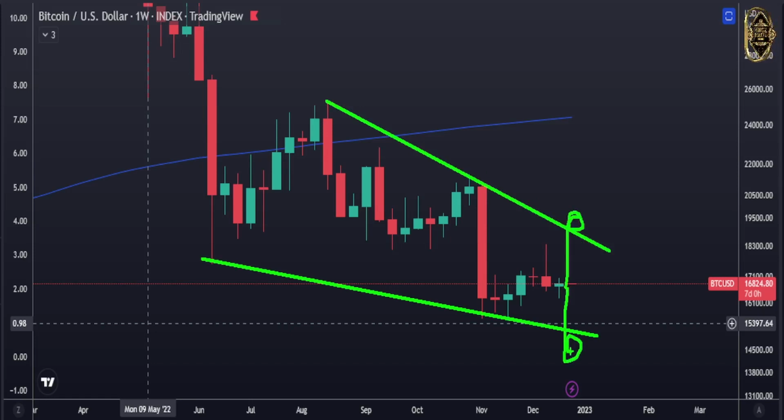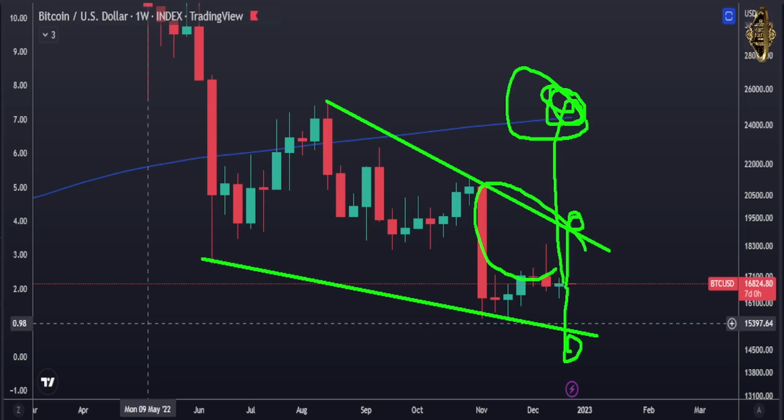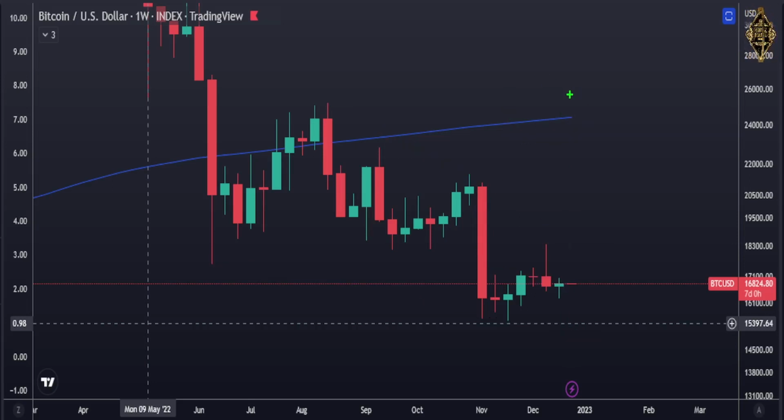Till now, we're still waiting here in the weekly, and in the weekly we are down below the 200 moving average. That is indicating we are in a very bad moment, guys. It needs to come back all that way and break the 200 moving average for us to know we're changing from the downtrend to a new uptrend. Till now, we're still very early, guys. Remember that it's still very early for you to enter long.